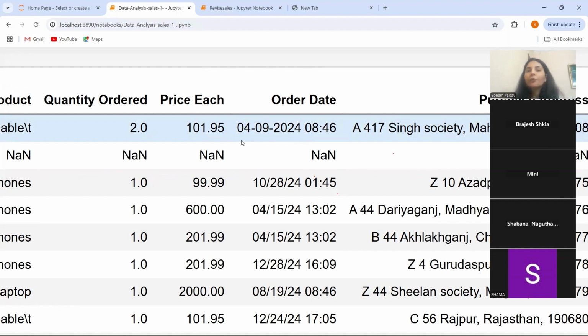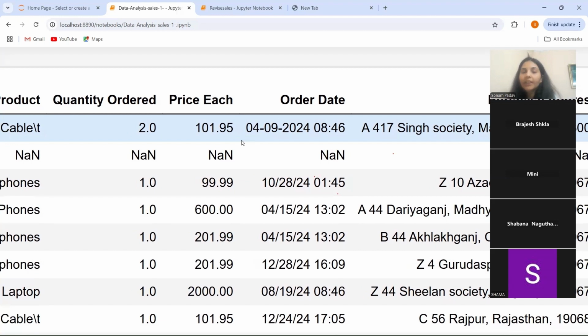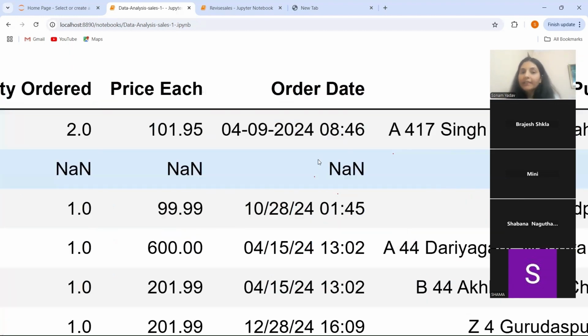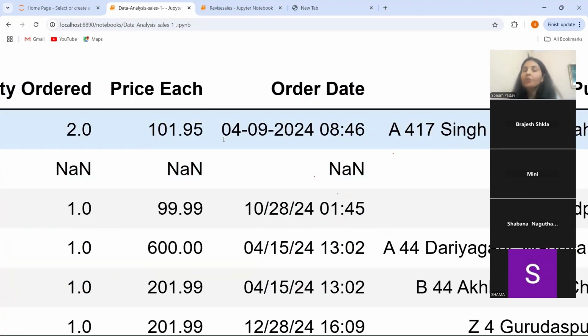So as you all know about indexing, what is indexing? It always starts from 0 and goes to the length of the string minus 1. Indexing always starts from 0. If we think of this order date as a string and do indexing over here, then this 0 will be at index 0, and 4 will be on index 1.